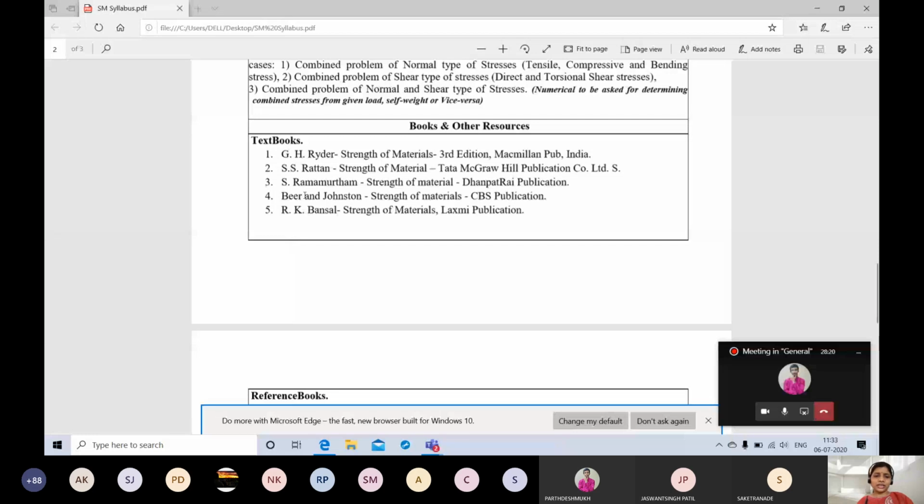I think S.S. Ratan, Ramamurthy, Bansal are the best ones. Bansal and Ratan, a PDF copy is available. I'll share that with you. Ramamurthy is not yet available, but we will try how we can get that book.